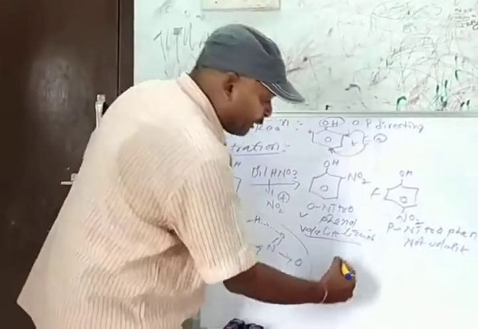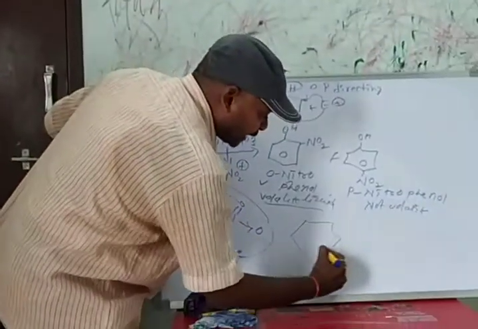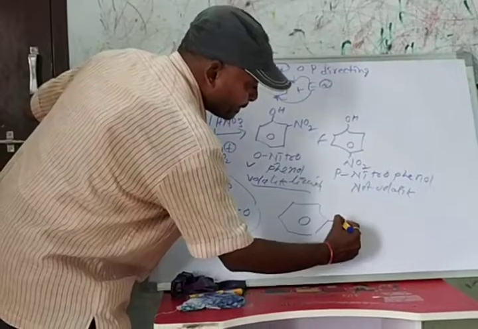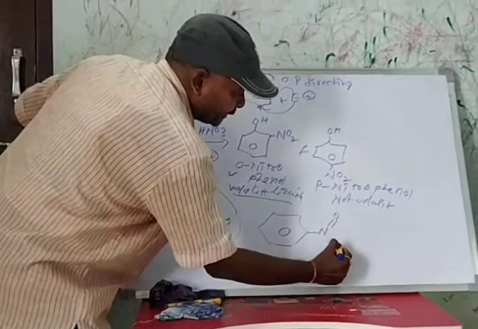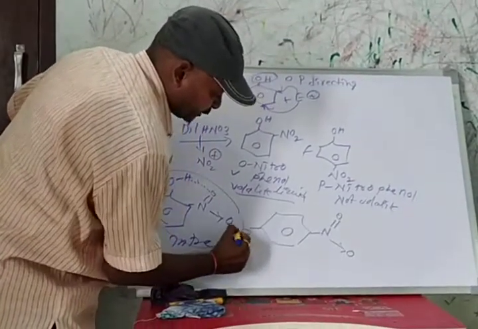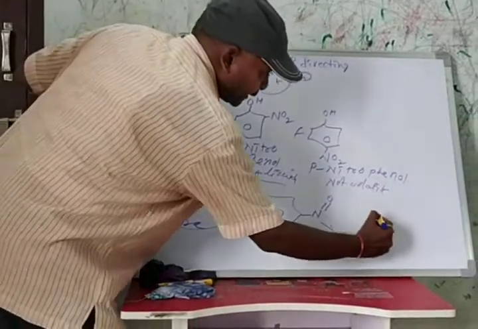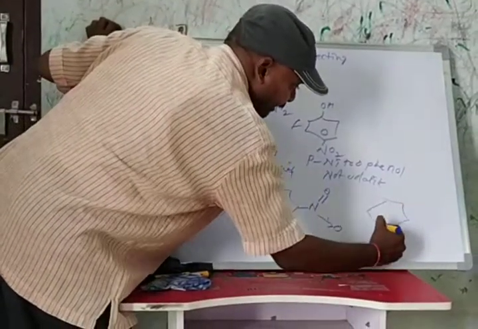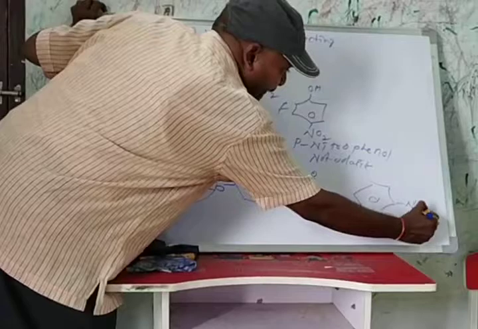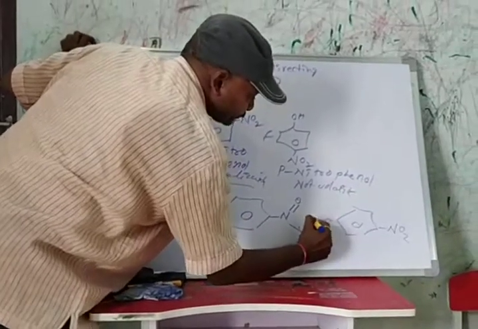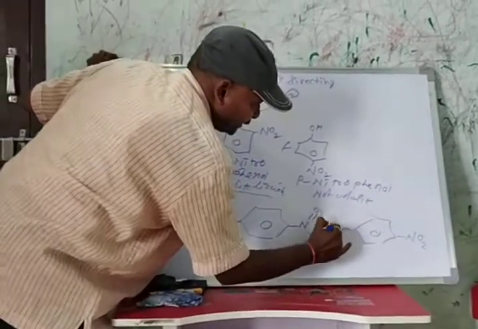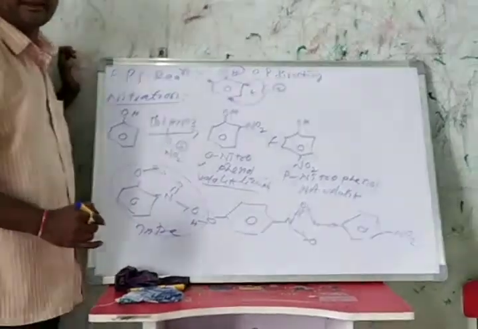This is because para-nitrophenol is involved in intermolecular hydrogen bonding, like this.